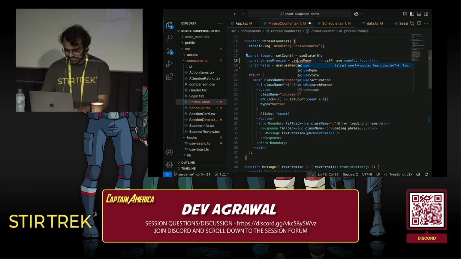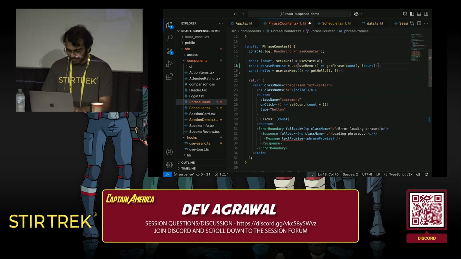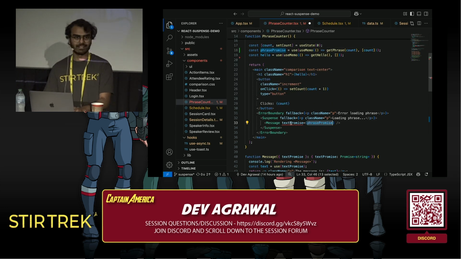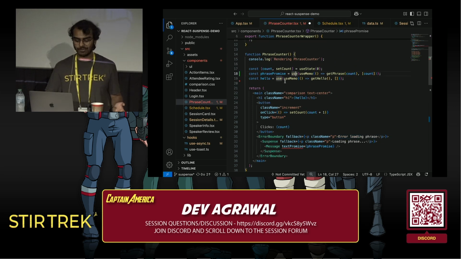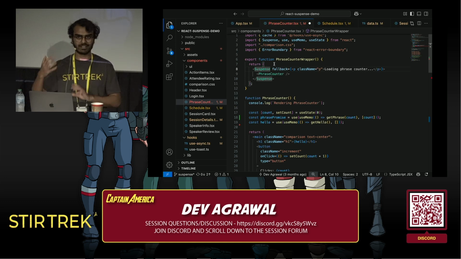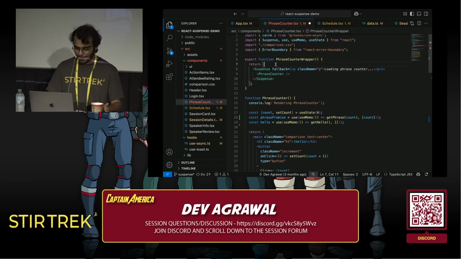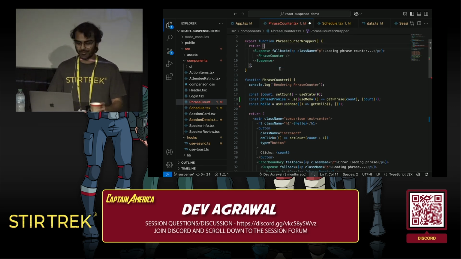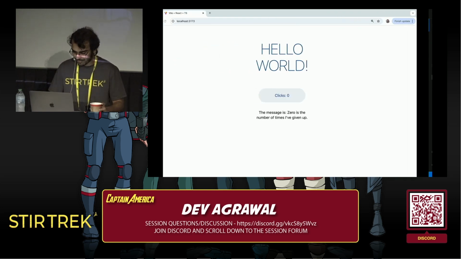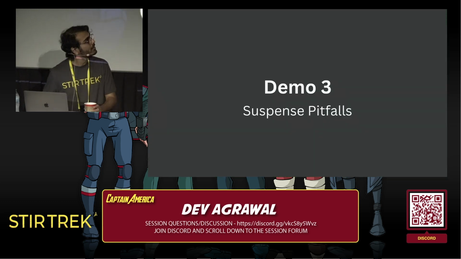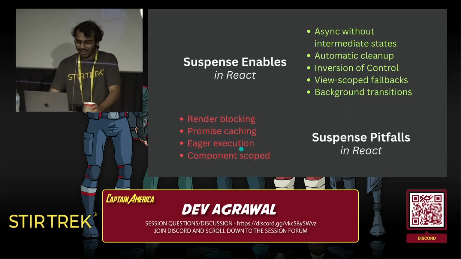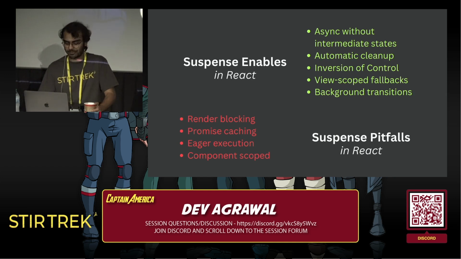It's going to be worse if I just add the use here, because now, sure, we can pass the string directly into our message component, but then these two won't work anymore, because we're calling use up here, which means this entire phrase counter now needs to be wrapped with its own suspense and error boundaries. I wish I had time to go into some of the more problems here, but it looks like I'm running out, so I'm very quickly going to the final few slides here. Small correction: these are the problems that we run into if we use Suspense with React.